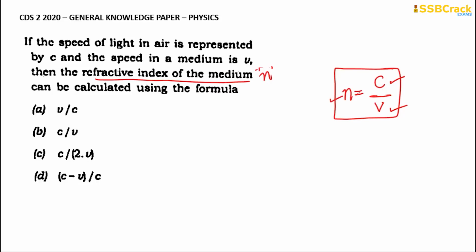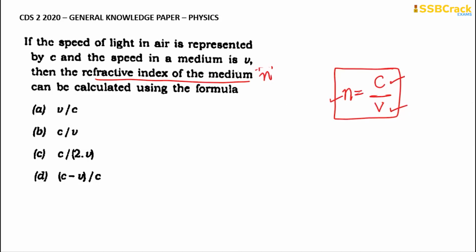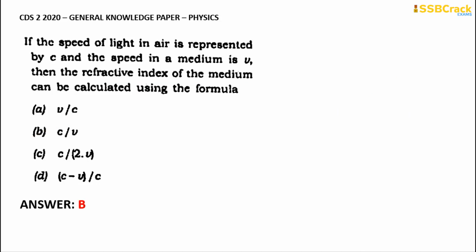Understanding? So the refractive index of glass is equal to the speed of light in air divided by the speed of light in that glass. Refractive index of water is equal to the speed of light in air divided by the speed of light in water. So it will be given in that particular way. So the correct answer for this one is what? It will be option B, C by V.